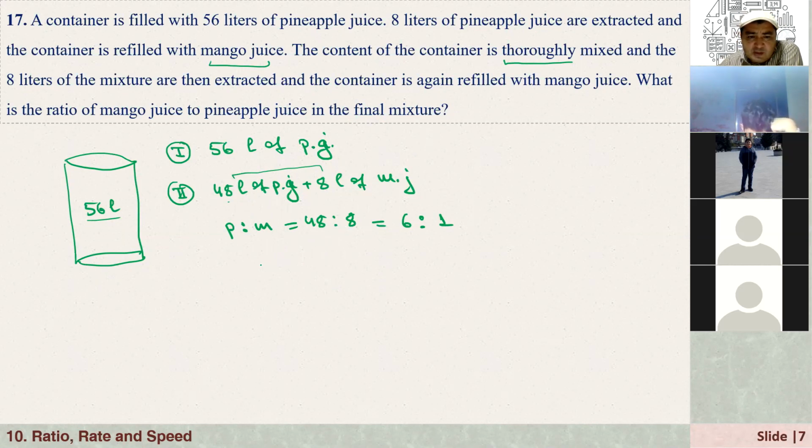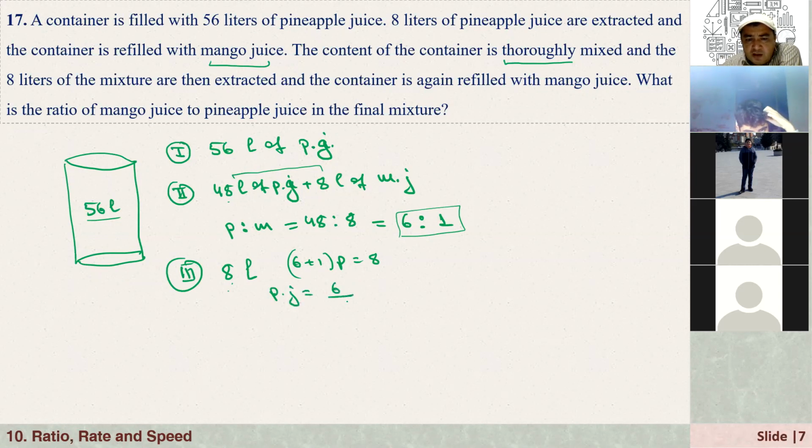Since it is 6 to 1, in the third case, with 8 liters, I'm going to find the amount of mango juice and the amount of pineapple juice in this. Since we have the ratio 6 to 1, that means 6 plus 1 is 7. Out of this 8 liters, the pineapple juice is 6 out of 7 times 8, which equals 48 over 7 liters.